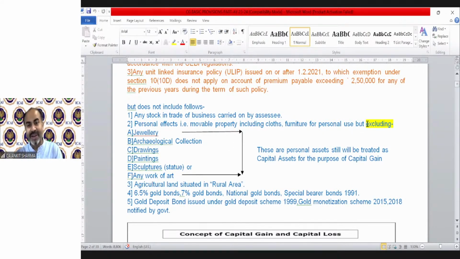Because they excluded some personal assets which are movable. Initially they said that all personal effects which are movable, we will not treat as capital asset. So the intention was that there will be no gain, so why should we treat them as a capital asset? Because in that case, there will be loss which will be set off against the assessee's income.